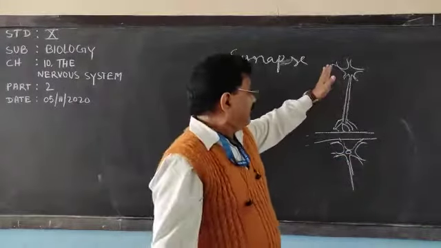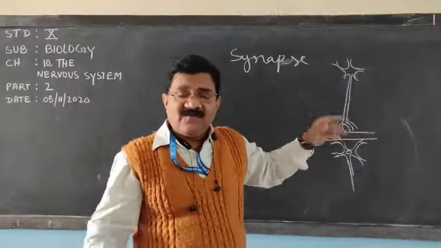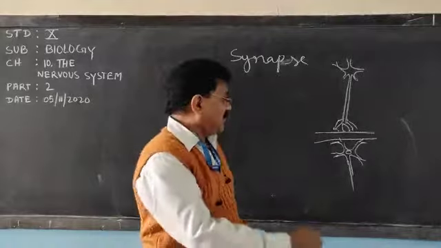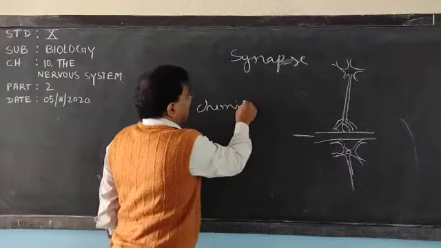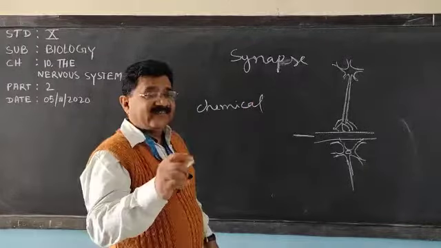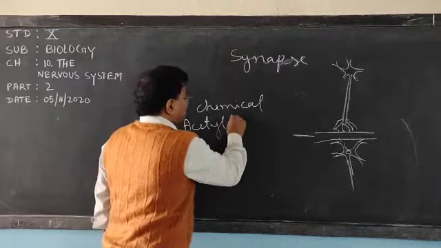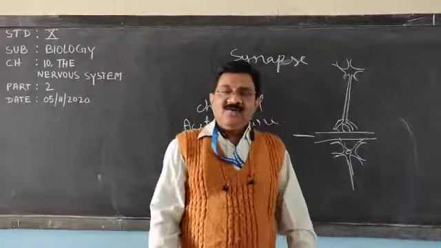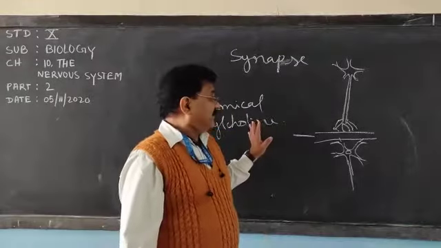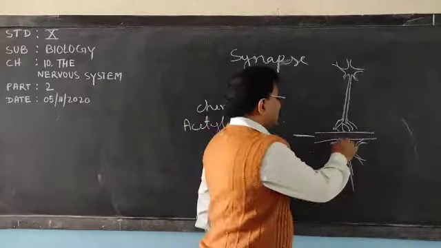Now, how is the impulse transmitted from one neuron to another neuron? Here one chemical is there, and the name of that chemical is acetylcholine. Acetylcholine, very important for 1 mark. What happens when the impulse comes here?